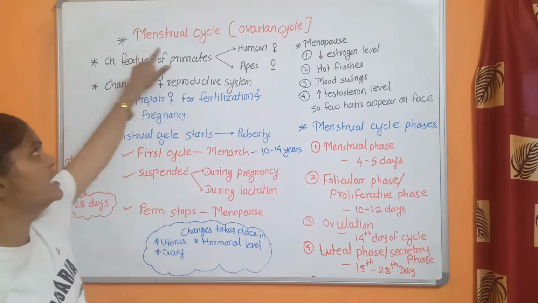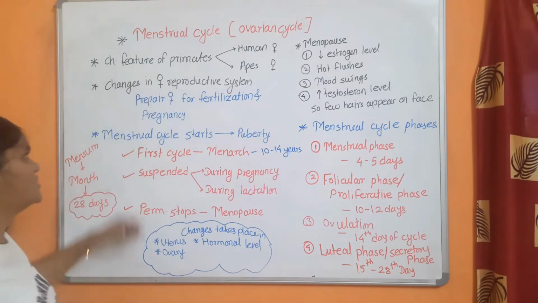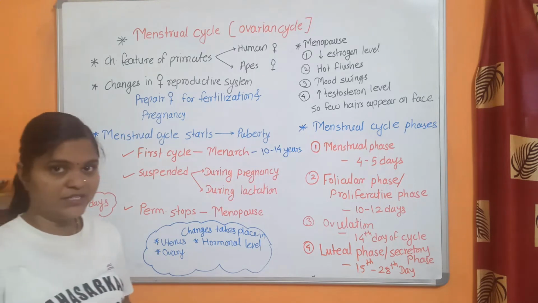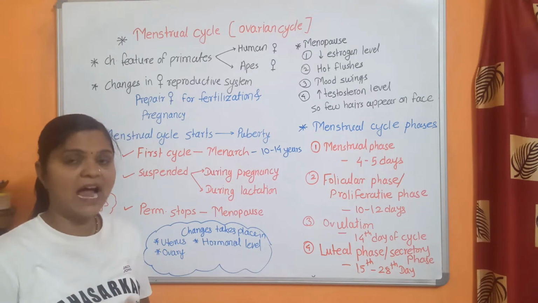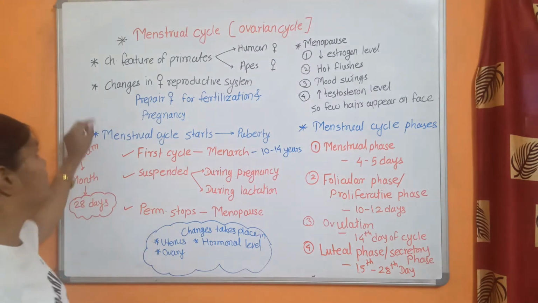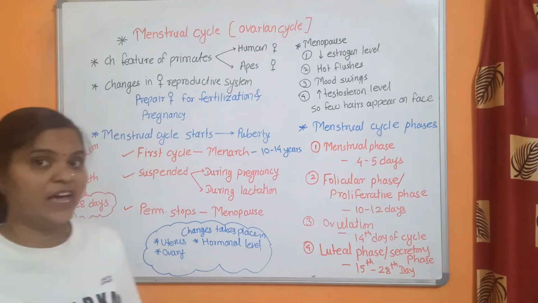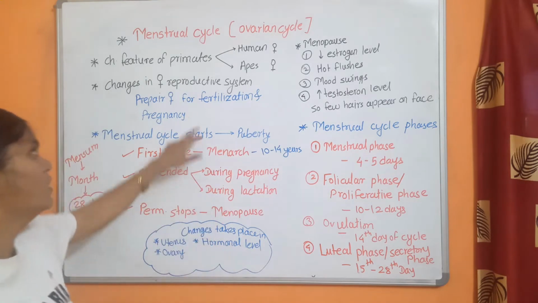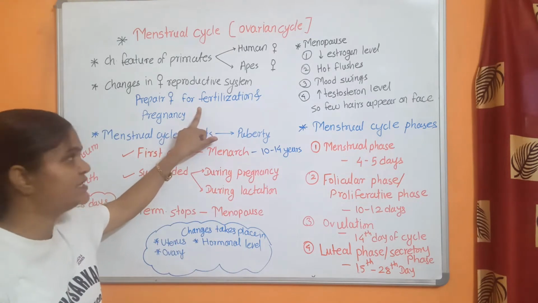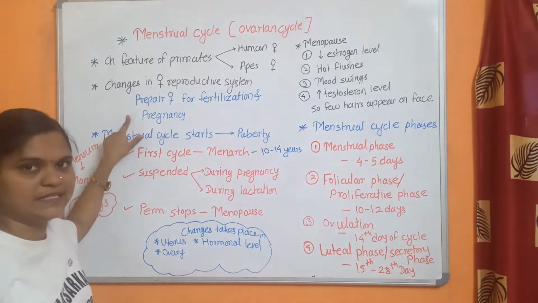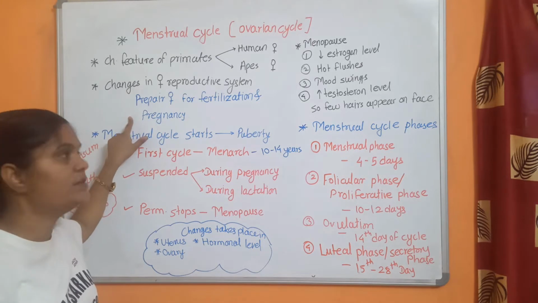That is called the menstrual cycle. It prepares the female for fertilization of gametes and for pregnancy, that means for the gestation period.